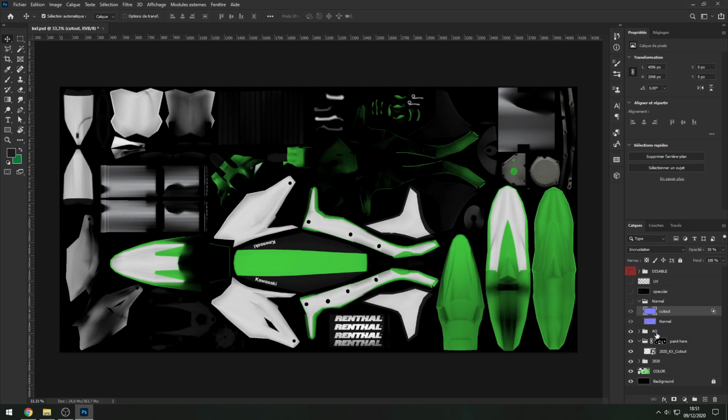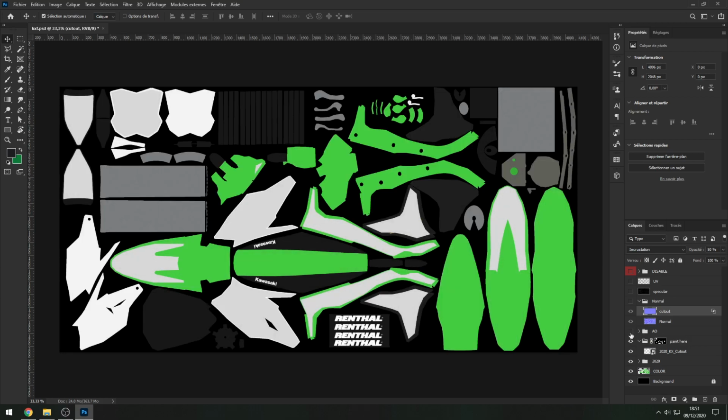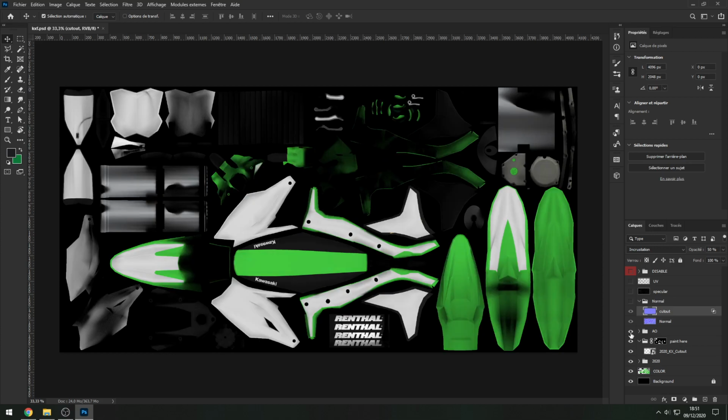So for example, in this particular PSD, they have an ambient occlusion folder which has the shadows basically, so the bike looks good in game. Okay, so we do not touch that at all. So what I personally do is I click on it and I lock it, so I do not move it by accident or anything.